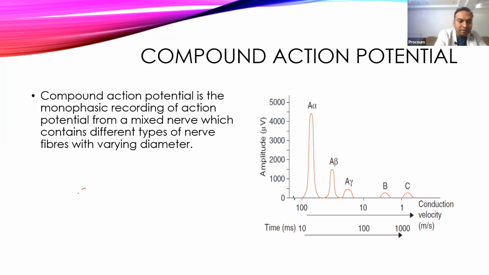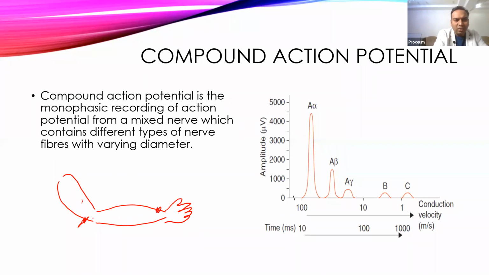Suppose this is the arm, and here somewhere at the elbow we placed the stimulating electrode and we recorded somewhere. So over this gap we stimulated that nerve. So we get enough time, and if we record with that time, it will record the different phases of the action potential.